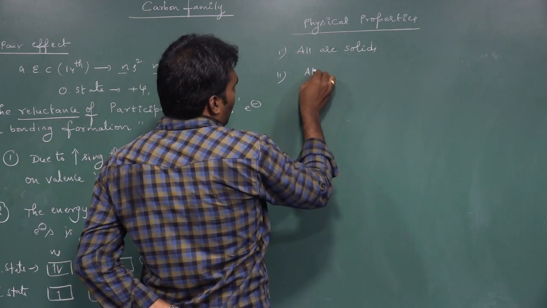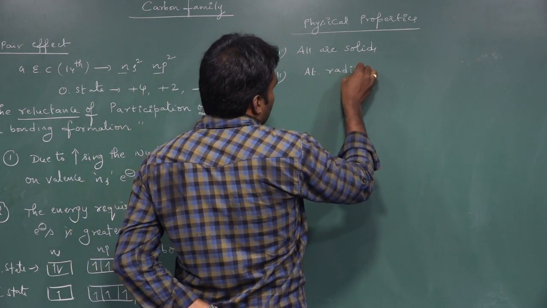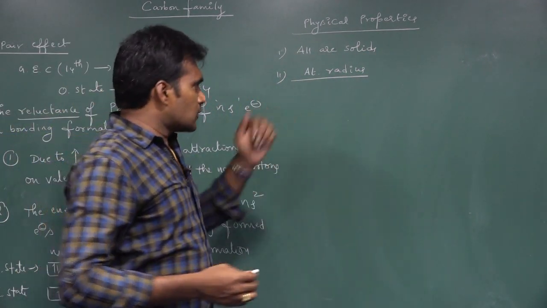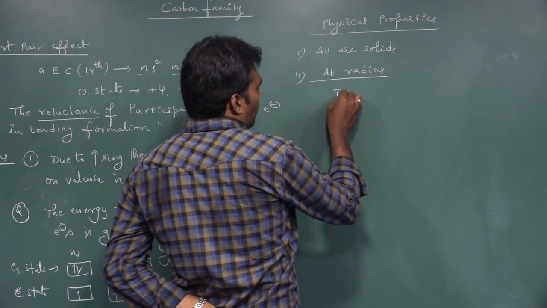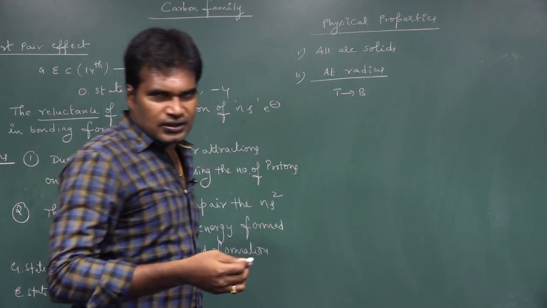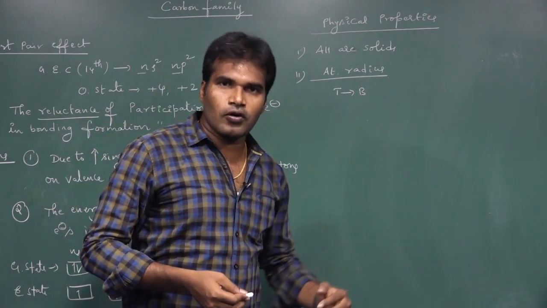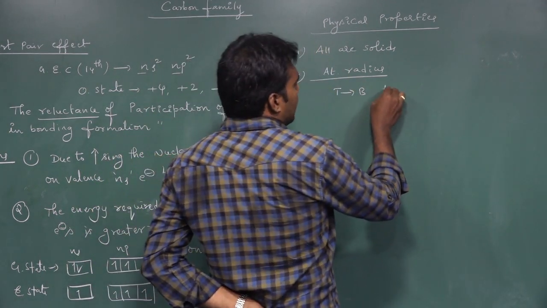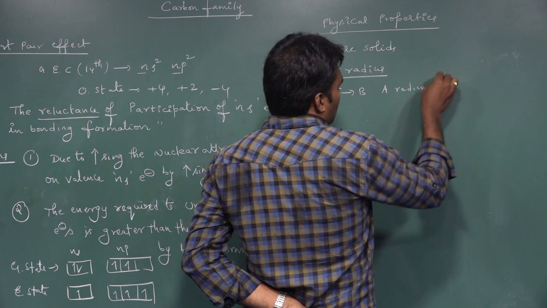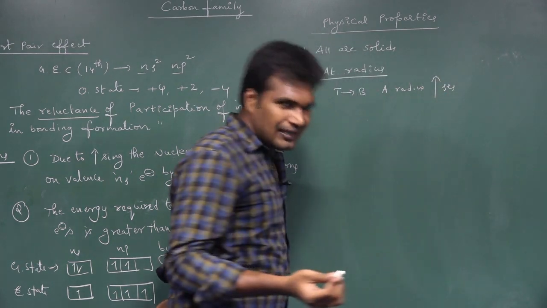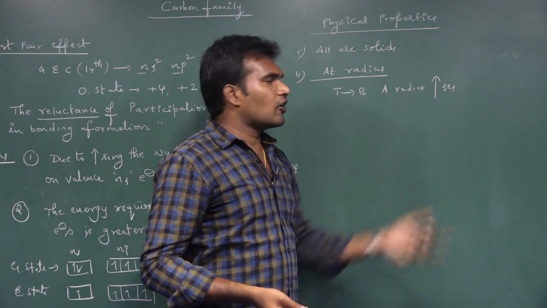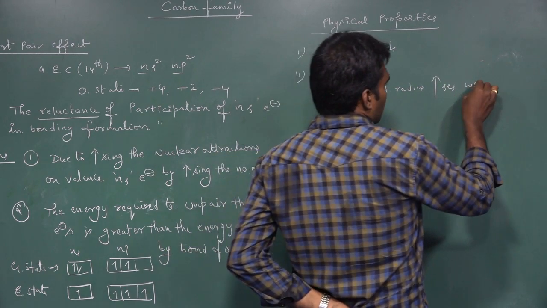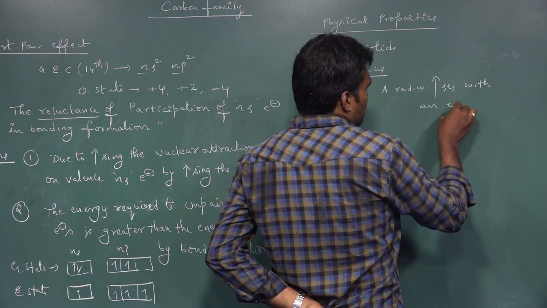Next one, coming to the atomic radius or atomic size. What happens to the atomic radius in this group? Especially in the group, when you come from top to bottom, what is the general trend? In any group, when you go from top to bottom, atomic size increases. So here also, when you come from top to bottom, the atomic radius generally will increase. As per the general trend, the atomic radius here also will increase, but there is an exception.